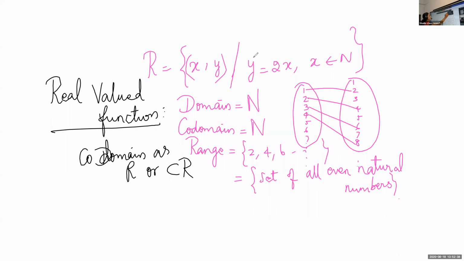Is it okay? So what is a function? Dia, what is a function? It is a relation in which every element in A must have a unique image. Every element in the domain has a unique image, then we call it as a function. Okay, and then we learned about real valued function.